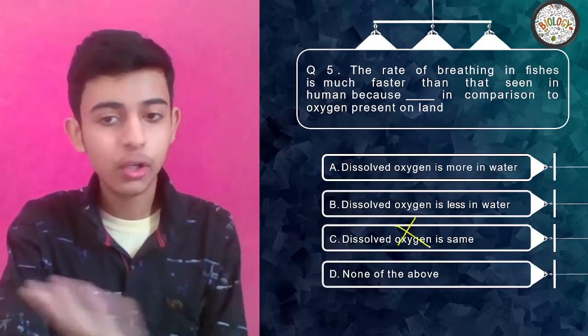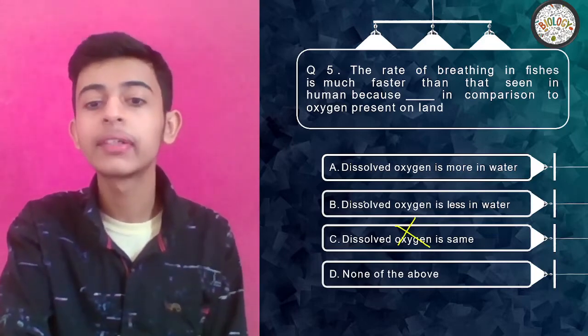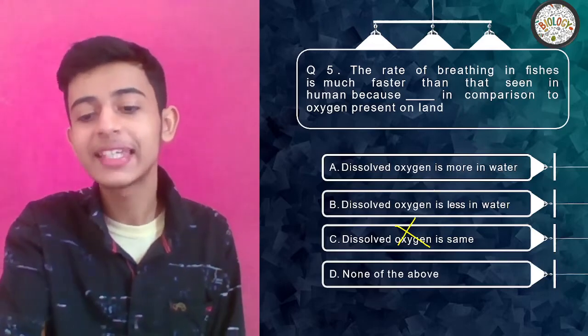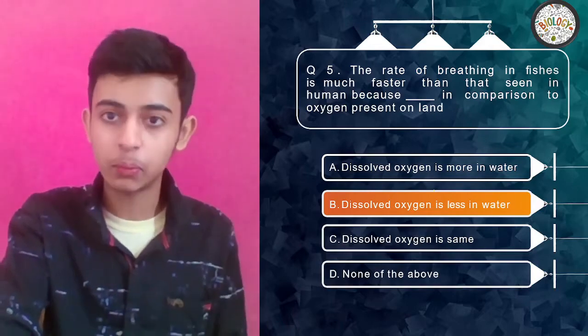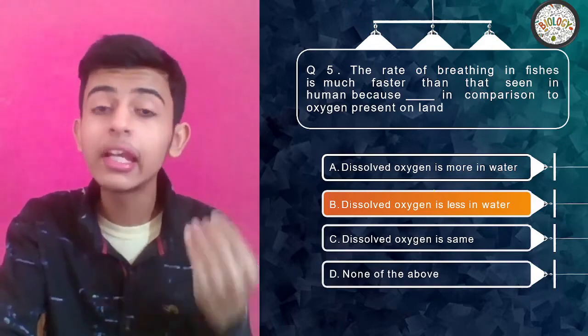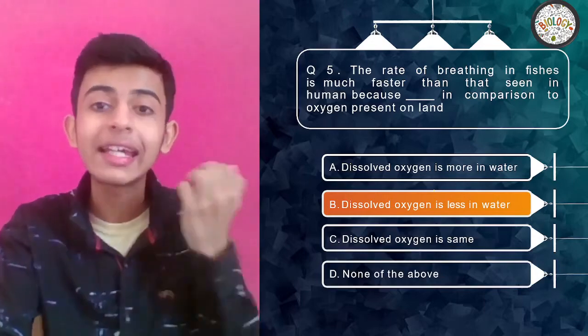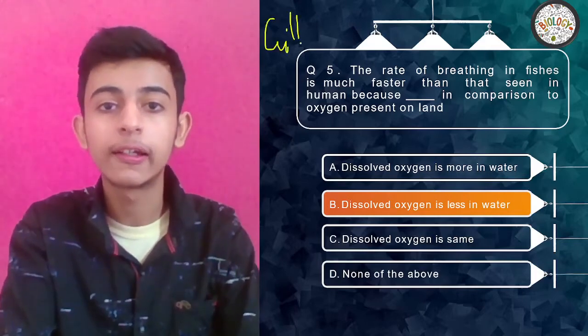Is same? This cannot be the answer. It is definitely different. That is why we are talking about it. Then dissolved oxygen is less in water or more in water. Yes, your time's up. Dissolved oxygen is less in water. So if dissolved oxygen is less in water, the rate of breathing will be faster, so that more oxygen can be sucked inside the body of fish through gills.